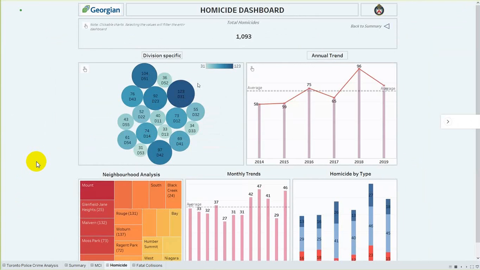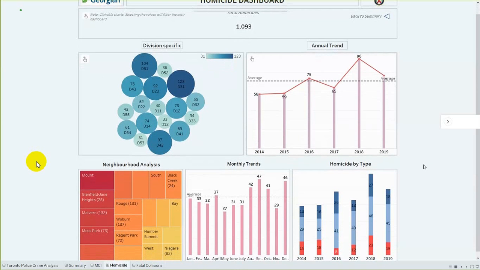On the right hand side, you can see there is an annual trend bar graph which displays the number of incidents that happened over the years from 2014 to 2019 for each district. Now it is showing in total for all the districts that are displayed on the left hand side.